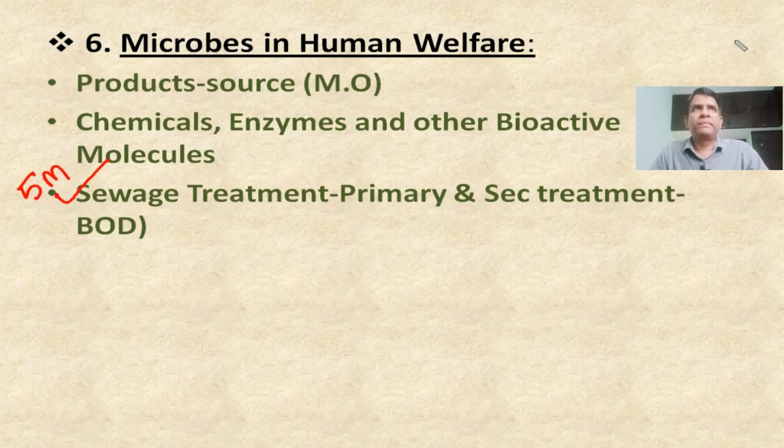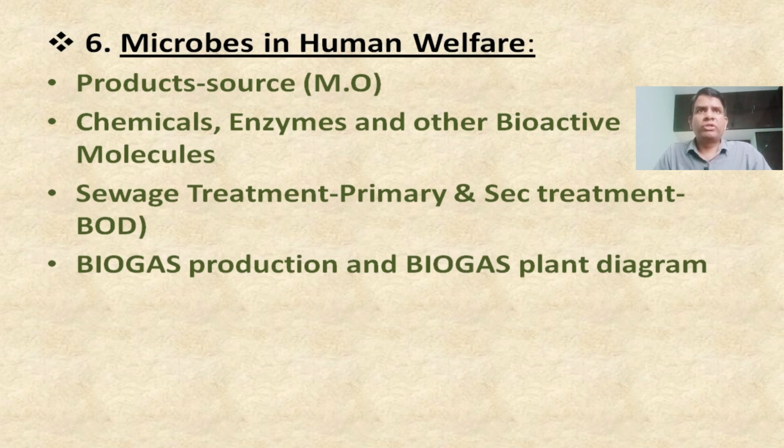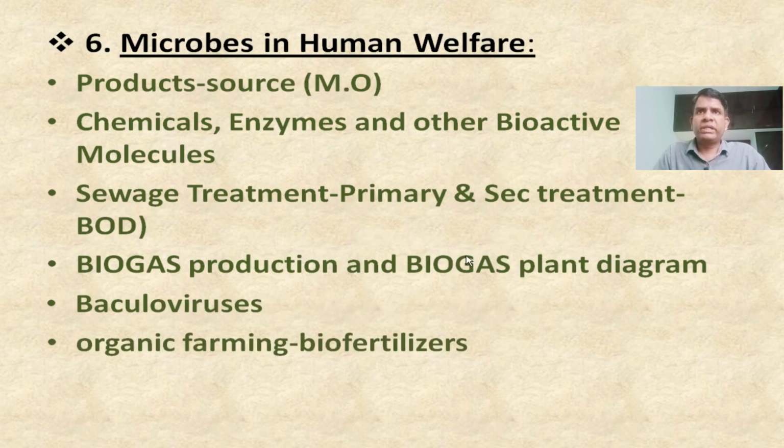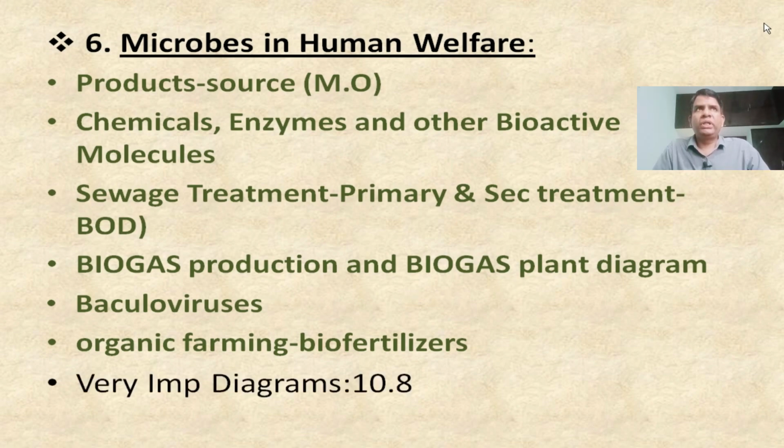Next one, biogas production and biogas plant. Whatever diagram is given, that is very important for 5 marks. Baculovirus, viruses and their applications is also very important. Next one, organic farming and biofertilizers. And the very important diagram in this one, 10.8, that is nothing but the biogas plant diagram, that you have to focus more on. For 5 marks, as I told, this one is very important, right?